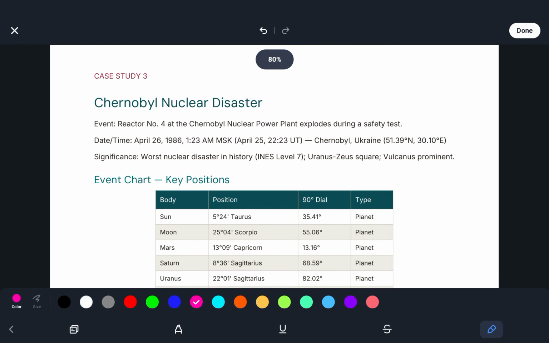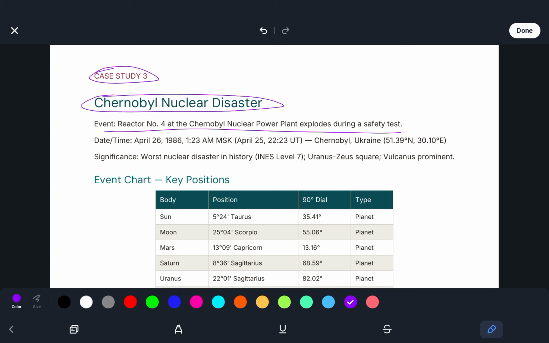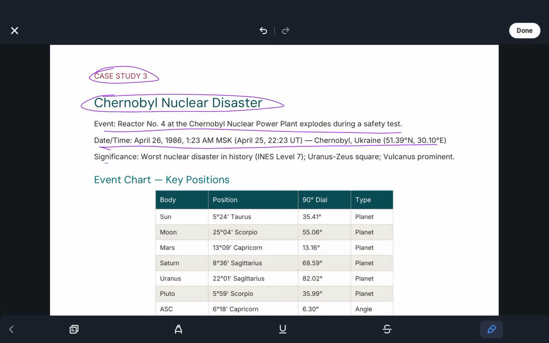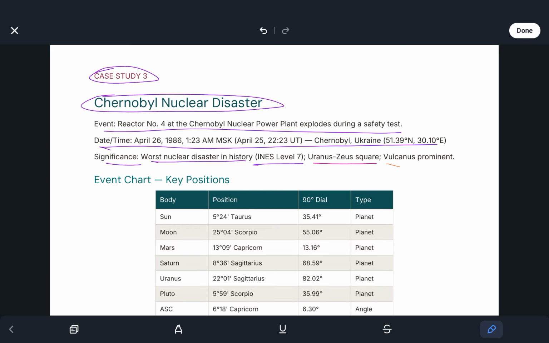On to Chernobyl. Nuclear disaster. Reactor number 4 at the Chernobyl nuclear power plant explodes during a safety test, April 26, 1986, 1:23 a.m. MSK, 22:23 UT, Chernobyl, Ukraine. Worst nuclear disaster in history, INES level 7, Uranus square, as well as Volcanus prominent.